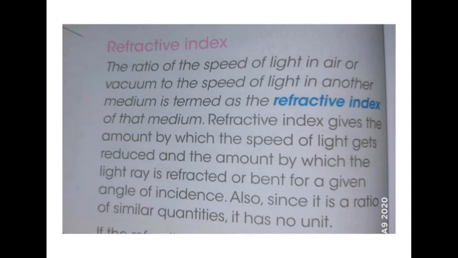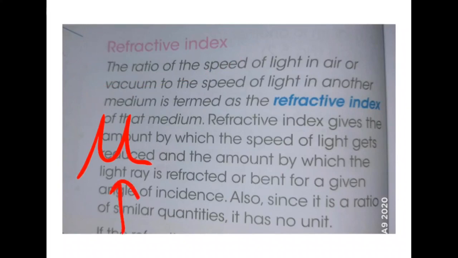Refractive index is the ratio of the speed of light in air to the speed of light in another medium. So when we need to find the speed of light in any given medium, and if the refractive index is given in the question, then we can easily find it. Refractive index is denoted by nu.